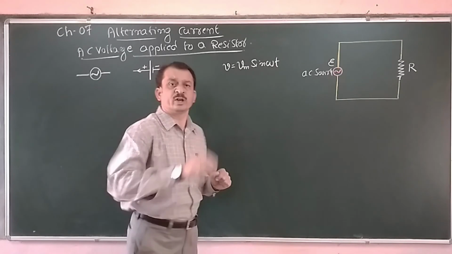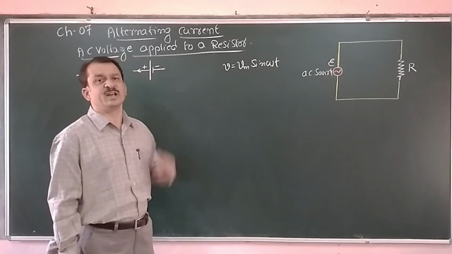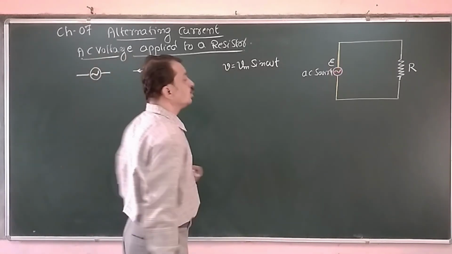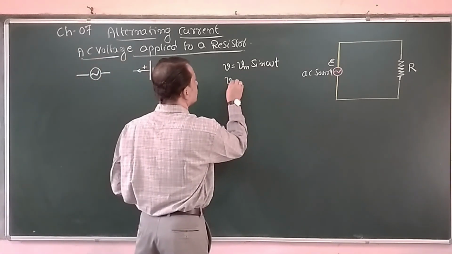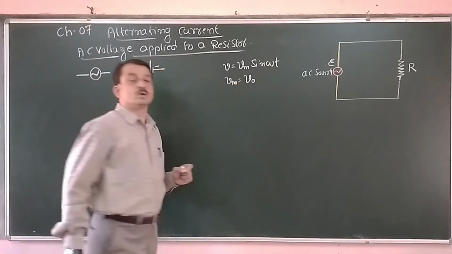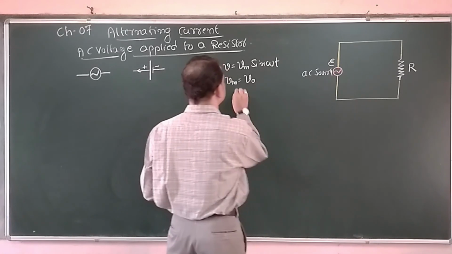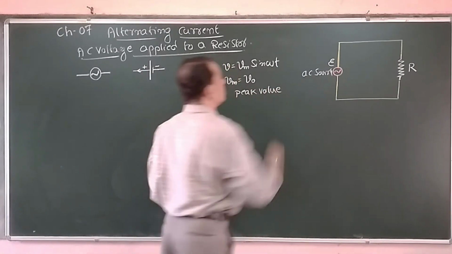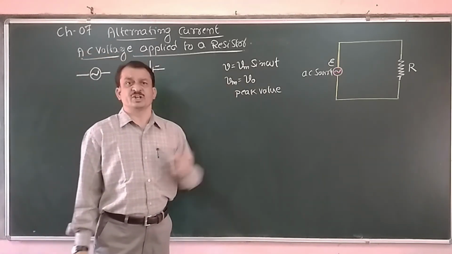It is the voltage at any given instant of time, because it is varying, that's why it is not constant. Vm can sometimes also be denoted by V naught, which represents the peak value or maximum value of the AC voltage.